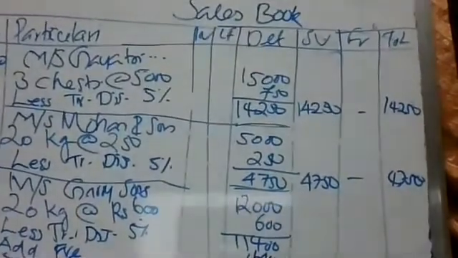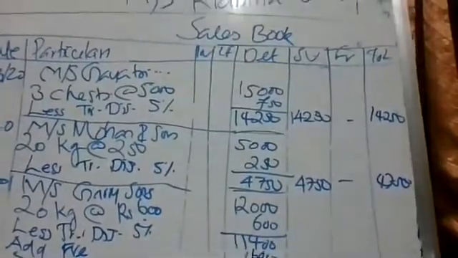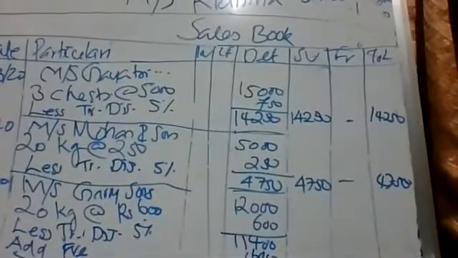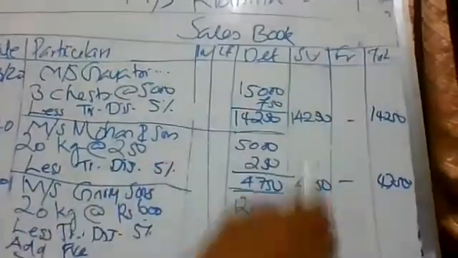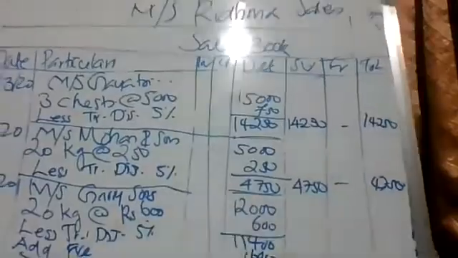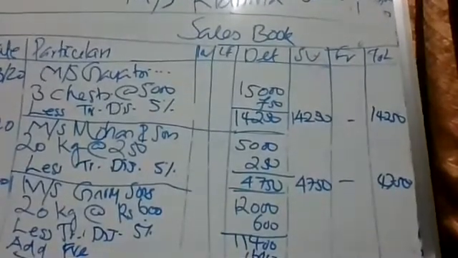Is it matching? Sir. Is it matching? Total of sale value and total of expense should be equal to total of last column. Total of total column. Is it matching? Yes, sir. Yes. How much is the total?